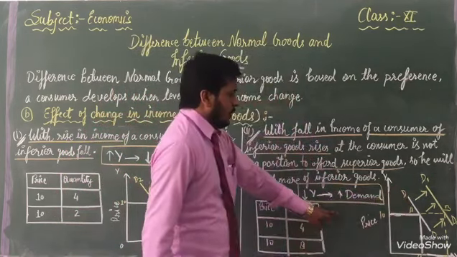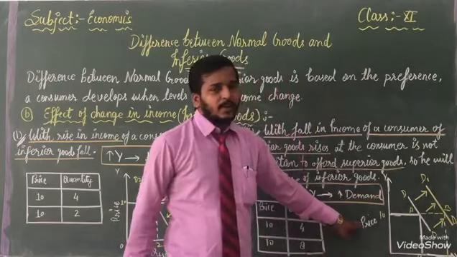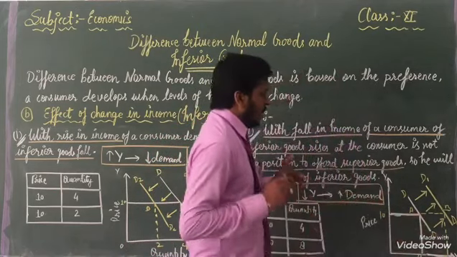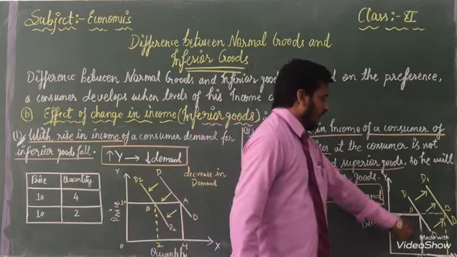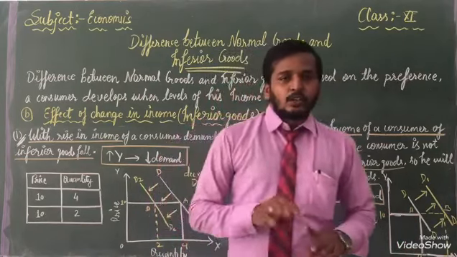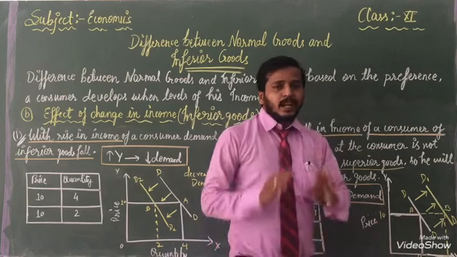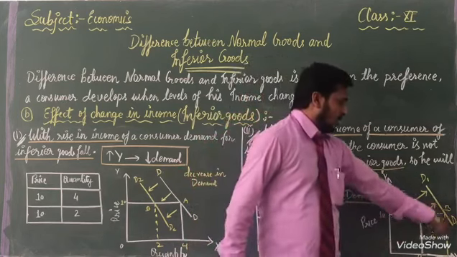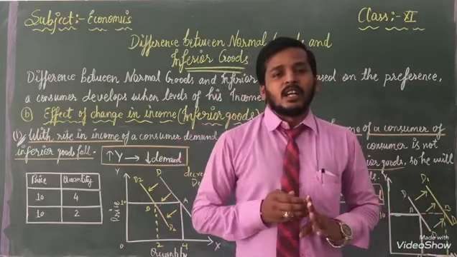Listen. With the help of this graph we will know. Here we have denoted price and on the x-axis quantity. When our price is at 10 rupees, at that time we are purchasing 4 units. जब दाम 10 रुपए था, हम 4 यूनिट सामान इस्तेमाल करते थे, लेकिन दाम अभी वही है, प्राइस लेवल सेम है, लेकिन हमारे पास इनकम नहीं है, तो हमने यूनिट्स की संख्या को क्या किया? बढ़ा दिया.